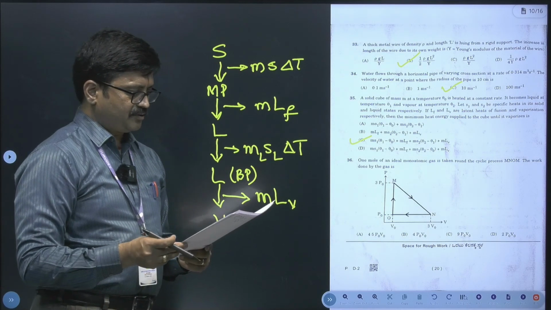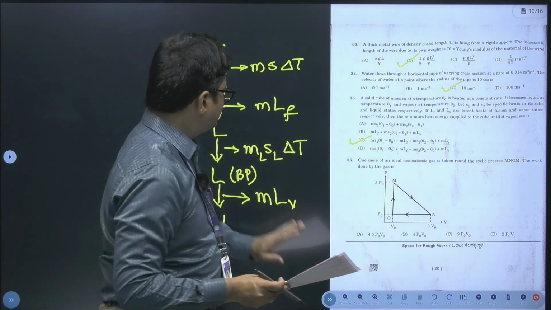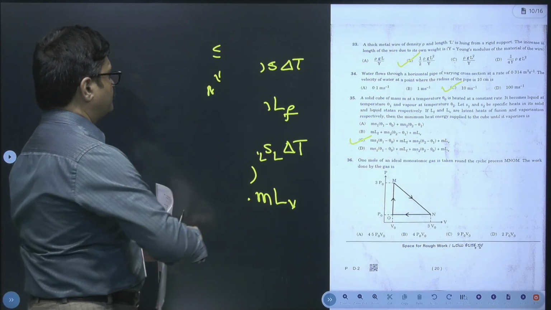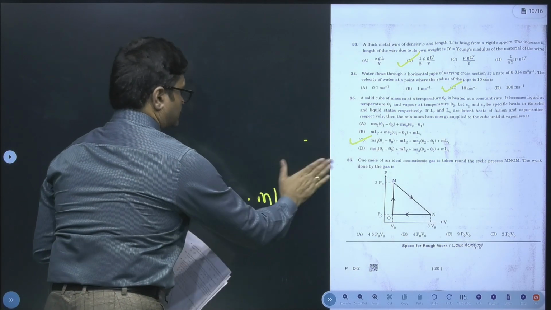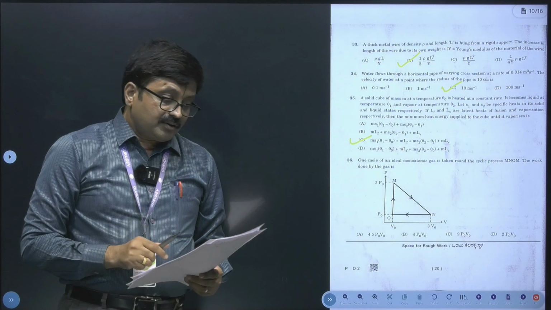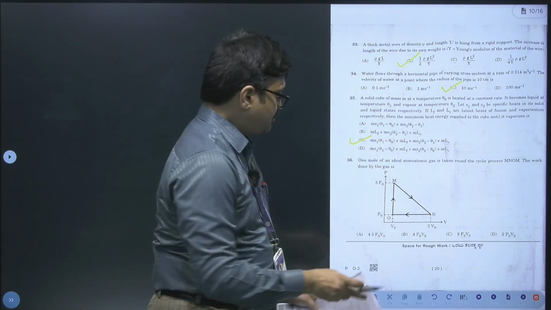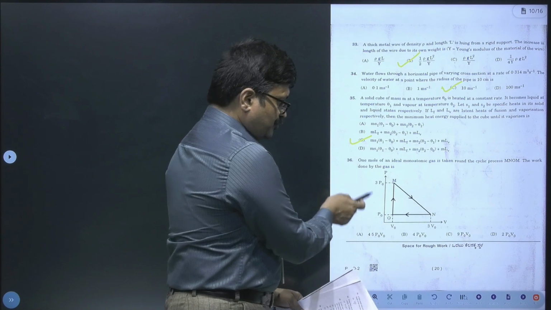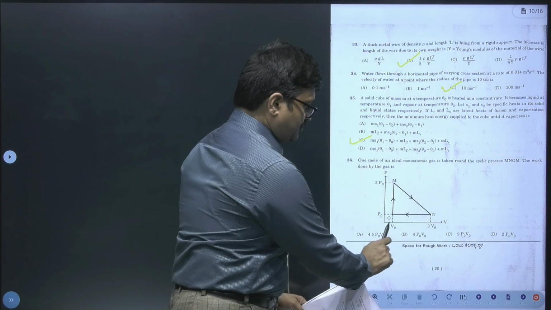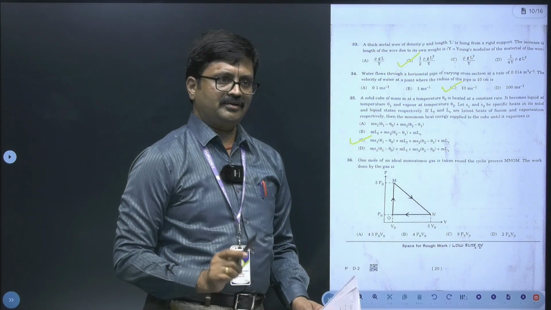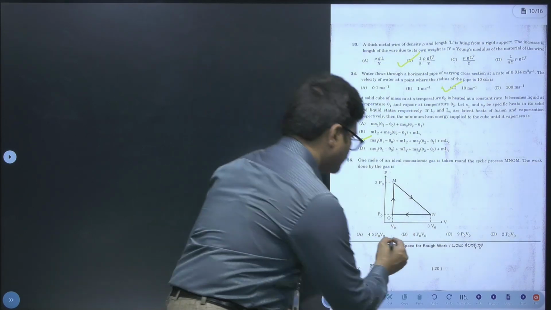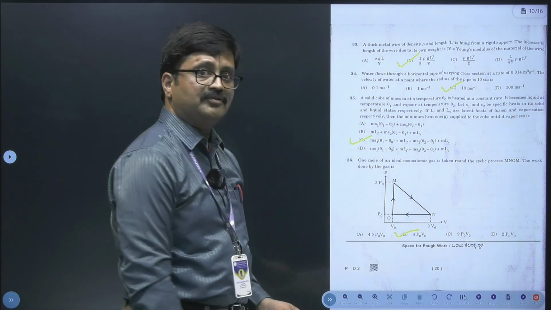Now 36th question. Now this is based on PV graph. As you can notice here, we have net pressure 3 P naught minus P naught, that is 2 P naught. And what is the volume change here? 3 V naught minus V naught, that is 2 V naught. What is the product of these two? 4 P naught V naught. So option B is our right choice.